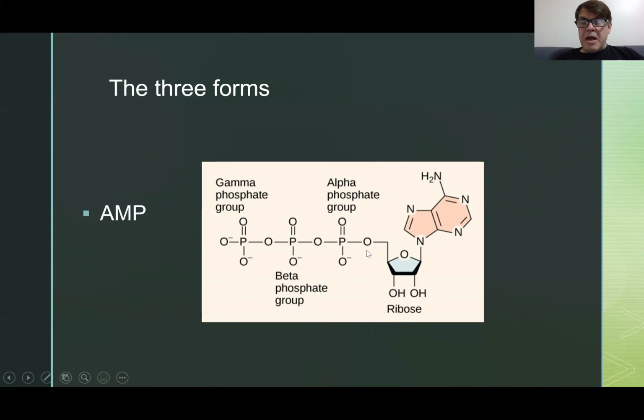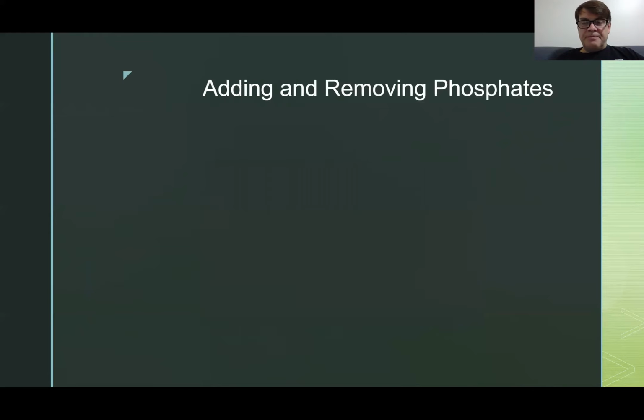It would just have a monophosphate. If it's adenosine diphosphate, then it has 2 phosphate groups, and then the whole thing is adenosine triphosphate. And so when it breaks off the gamma, it's giving out phosphates, and that gives off energy.